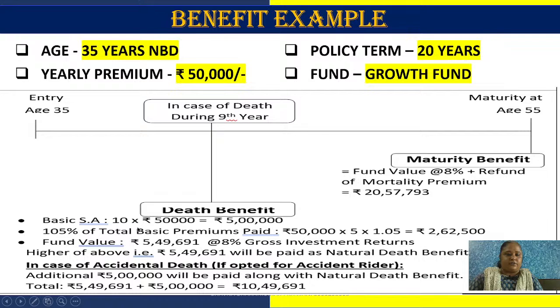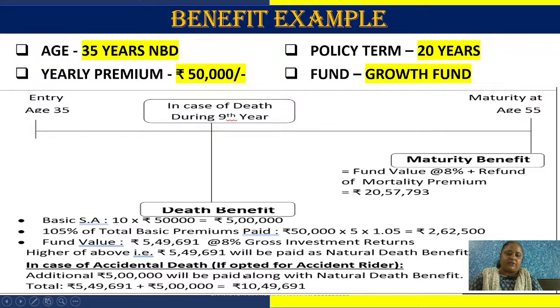If unfortunately death occurs in the ninth policy year, then sum assured would be 10 times the yearly premium, that is 5 lakh rupees. 105% of total premiums is 2 lakh 62,000. And fund value, if we assume it grows at 8%, is 5,49,691. So whichever is higher, here fund value is higher, that will be paid to the nominee.